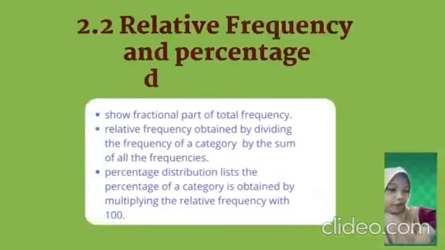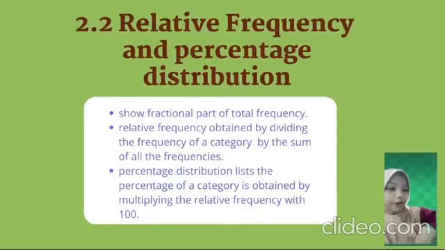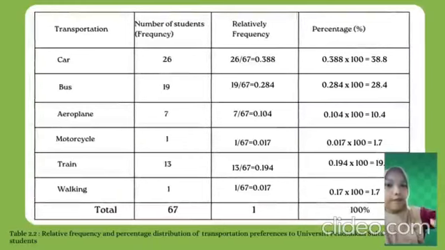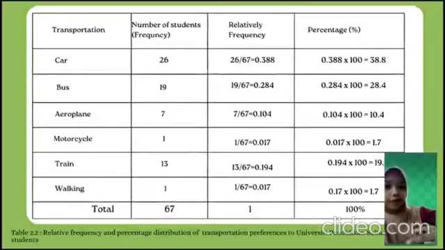Second, we have relative frequency and percentage distribution. The relative frequency shows what fractional part or proportion of the total frequency belongs to the corresponding category. The relative frequency of a category is obtained by dividing the frequency of that category by the sum of all the frequencies. And here, I put table 2.2, which refers to the relative frequency and percentage distribution of transportation preference to Universiti Pendidikan Sultan Idris among students.